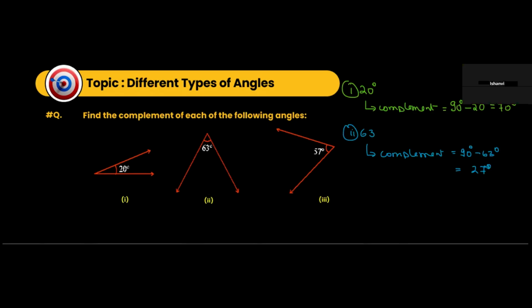Then you have, let's say, 57 degrees. So the complement of this will be how much? This will be 90 degrees minus 57 degrees, 33 degrees. Okay, so these are the values that we have.